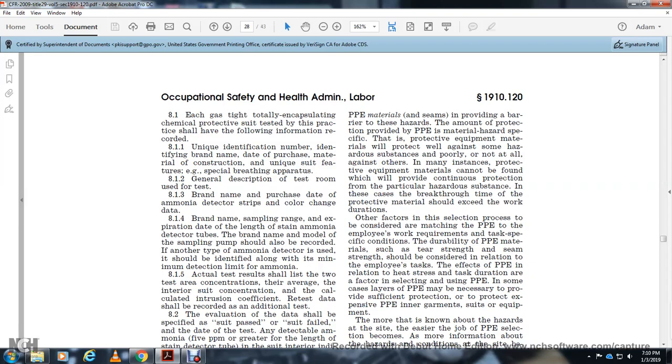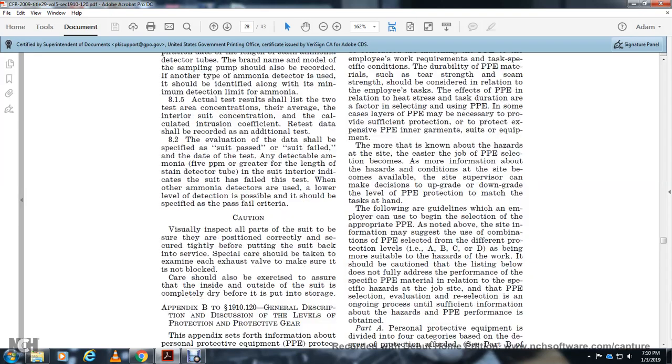Other factors in selecting personal protective equipment that employers should consider include work requirements and specific conditions, durability, such as the tear strength of the material, and the effect of the personal protective equipment in relation to the employee's health, the strength needed for the task, and its duration. In some cases, layering of the personal protective equipment may be necessary to provide sufficient protection, including inner garments, suits, and equipment. The more that is known about the hazard, the easier the job of personal protective equipment selection is, because the more information that becomes available, the better the site supervisor can make a decision to upgrade or downgrade the personal protective equipment to manage the task at hand.